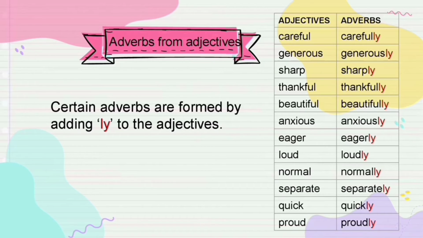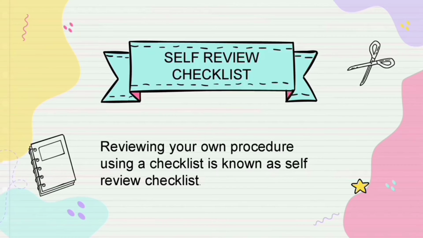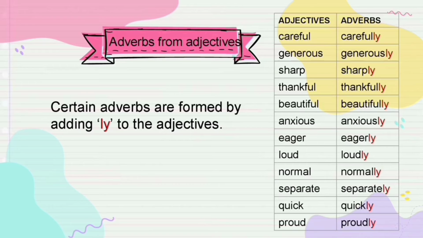So we saw adverbs. An adverb is a part of speech that describes a verb, an adjective, or another adverb. Mostly it tells us how a verb is done, how often, when, where, and how much it is done. And we saw some examples. Then we can form adverbs from adjectives simply by adding ly. For example, careful, carefully, generous, generously, sharp, sharply, thankful, thankfully, beautiful, beautifully.